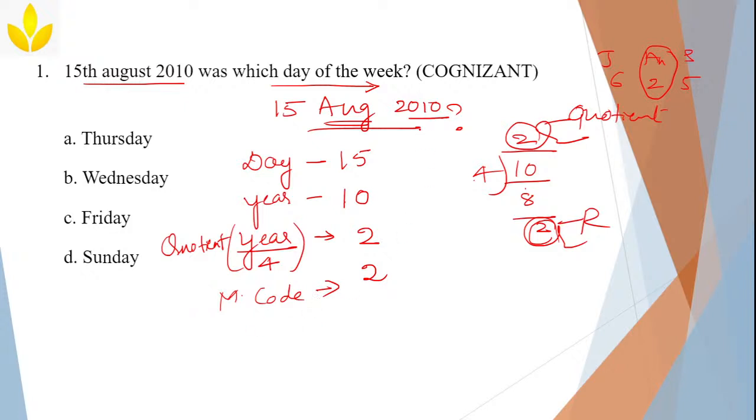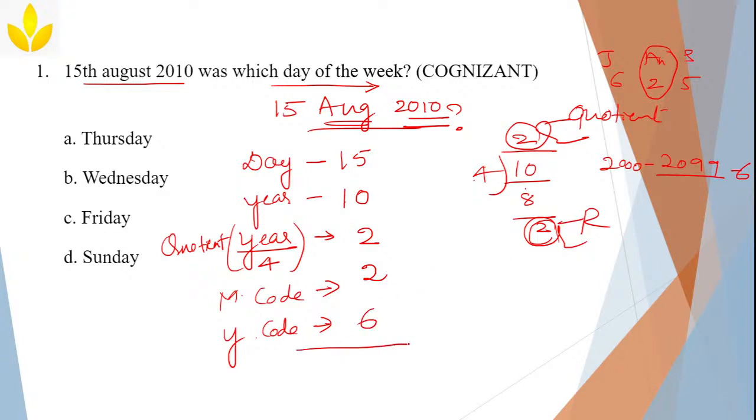Once you have written the month code, the next is the year code. What is the year code between 2000? For any year which is between 2000 to 2099, it is 6, because it started repeating. So the code is 6. Clear?